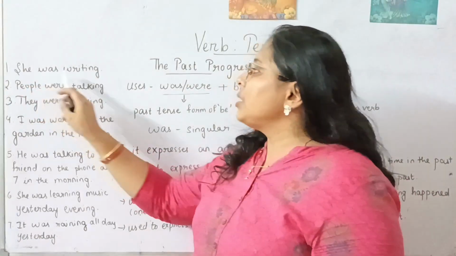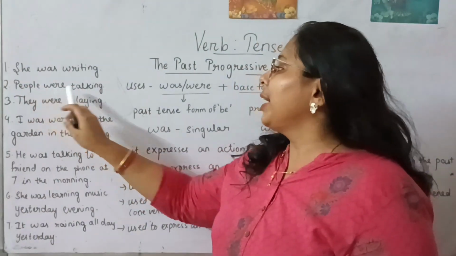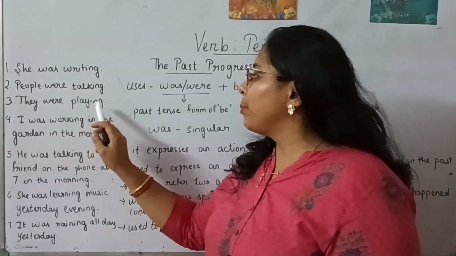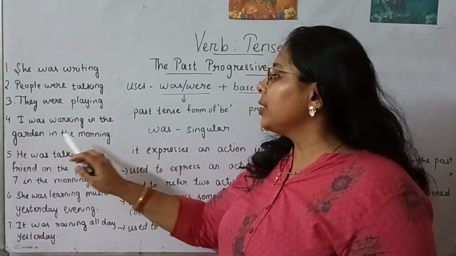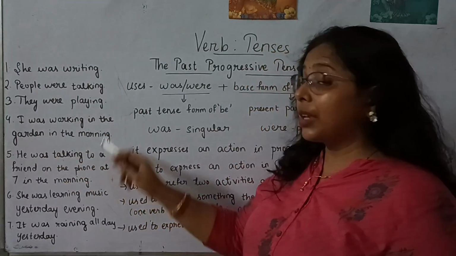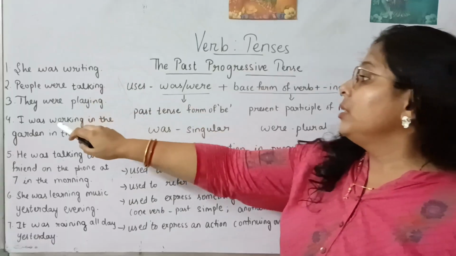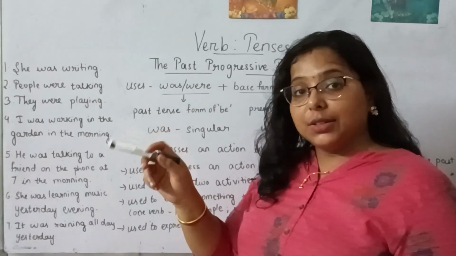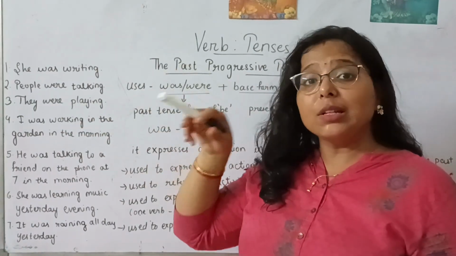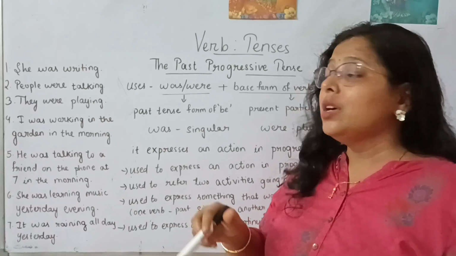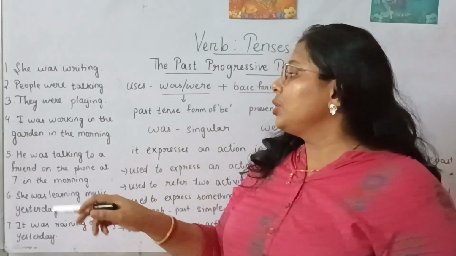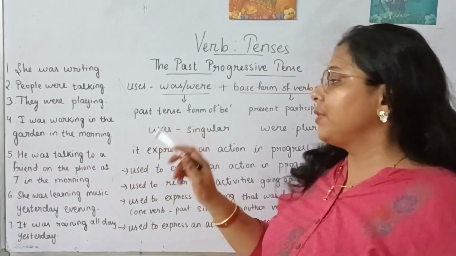Like, she was writing, people were talking, they were playing. I was working in the garden in the morning. In the morning, I was walking in the garden. An action that was going on in the past in a continuing form. So in those cases, we use past progressive tense.